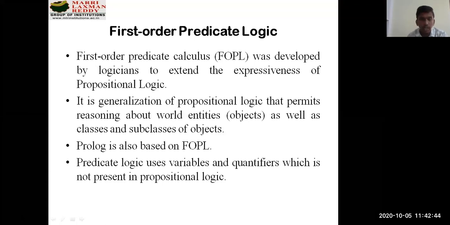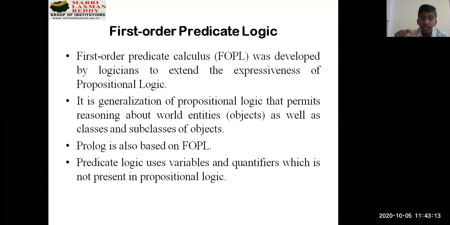Okay. So yeah, here you can see one important thing: Prolog is also based on first order predicate logic. Prolog is a programming language which is used for your propositional logic. That's why it's named Prolog, programming in logic. Okay. So you need to keep this in mind, guys, while explaining the different inputs required for artificial intelligence.